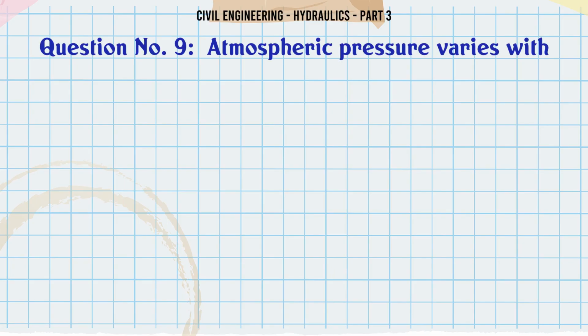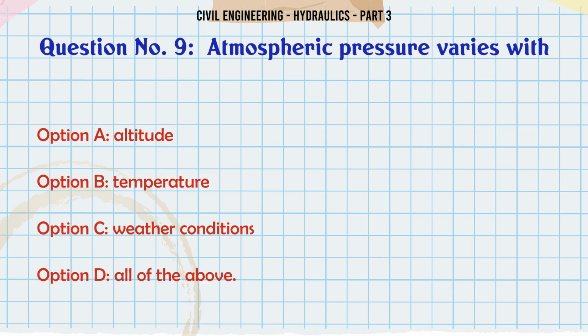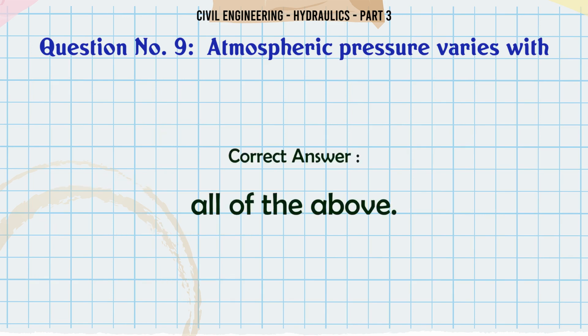Atmospheric pressure varies with: A, altitude; B, temperature; C, weather conditions; D, all of the above. The correct answer is all of the above.